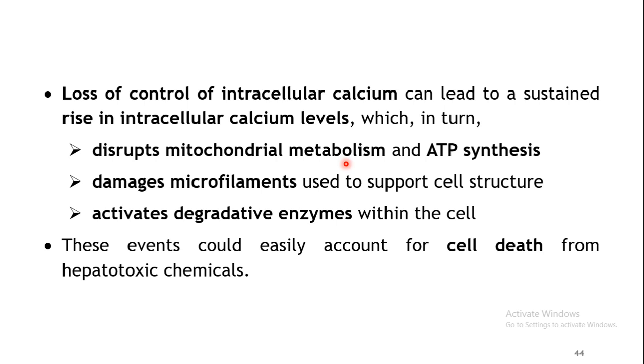Okay, so mitochondria, again calcium homeostasis is maintained by the mitochondria. So in these organelles, if there is an increase in the intracellular calcium levels, it will result in disruption of the mitochondrial metabolism. Even the ATP synthesis which takes place within the mitochondria will also get affected. One more consequence is the damage to the microfilaments which are used to support the cellular structure. So obviously the cellular structures will get affected.